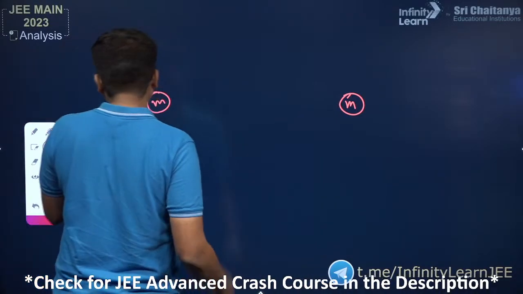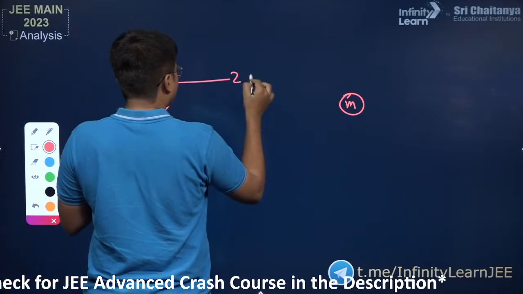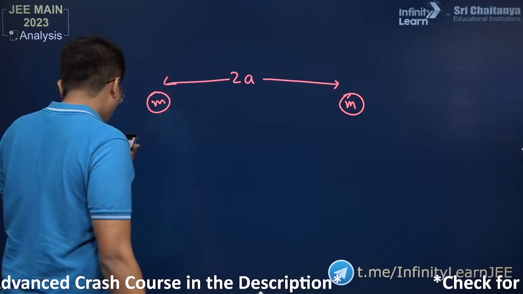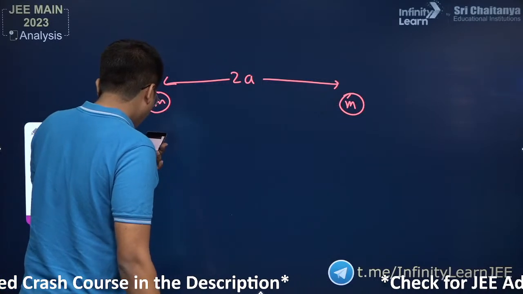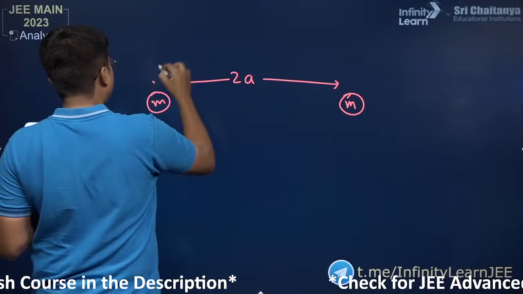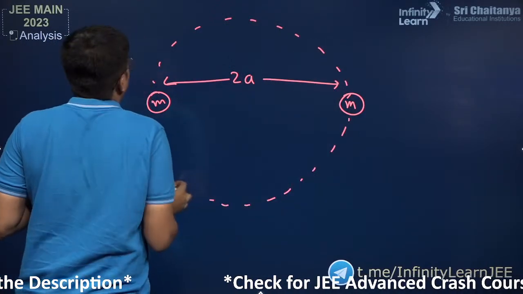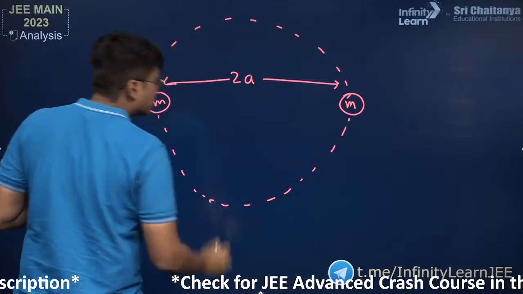So the distance between them is given as 2a. The distance between them is 2a. And they have told that they are moving in a circular motion. Okay, they are moving in a circular motion.